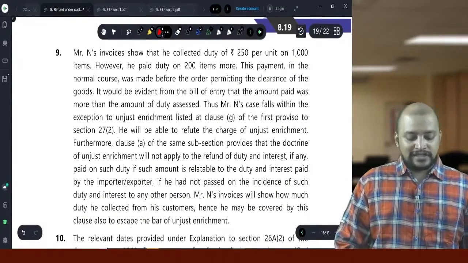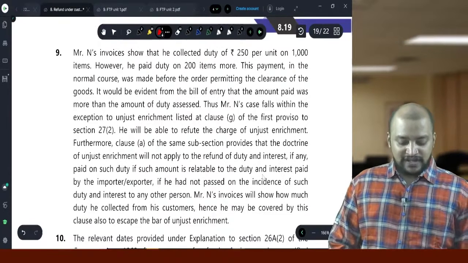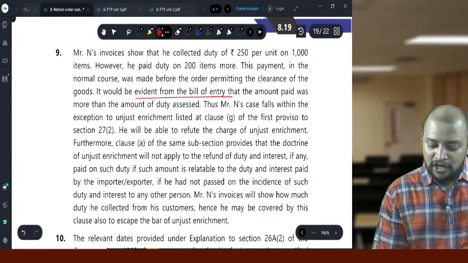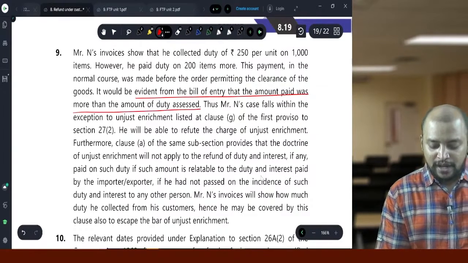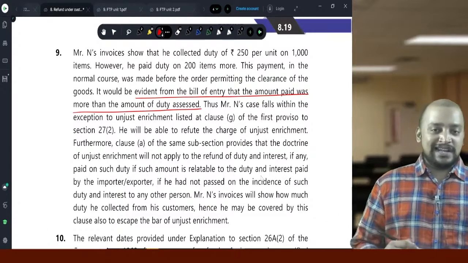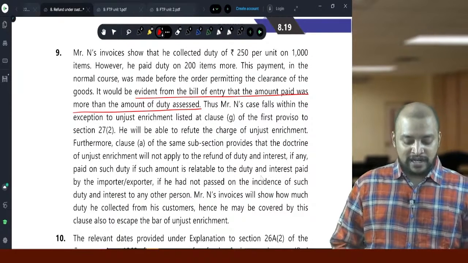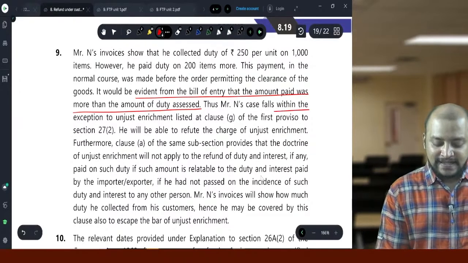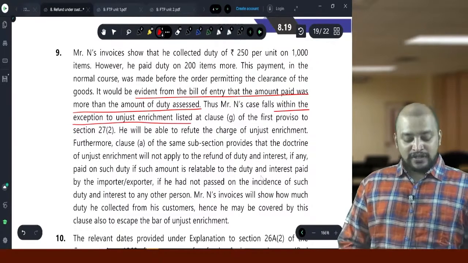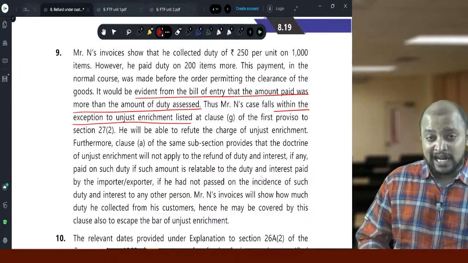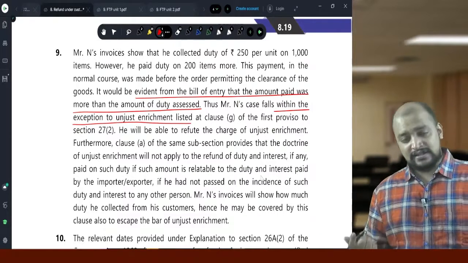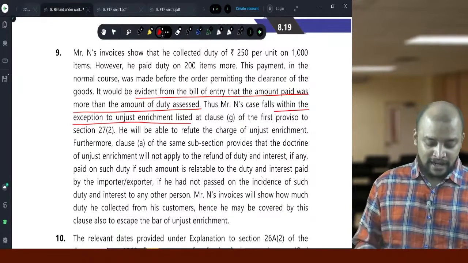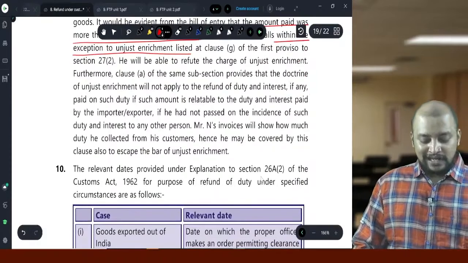So there is one clause G of the exception which says that it is evident from the bill of entry that the amount paid was more than the amount of duty assessed. In that case, no need to prove unjust enrichment. Okay, so therefore it will fall within the exception to the unjust enrichment. So in that case, should N prove the doctrine of unjust enrichment here? No, not required. Which means that he will get the refund.